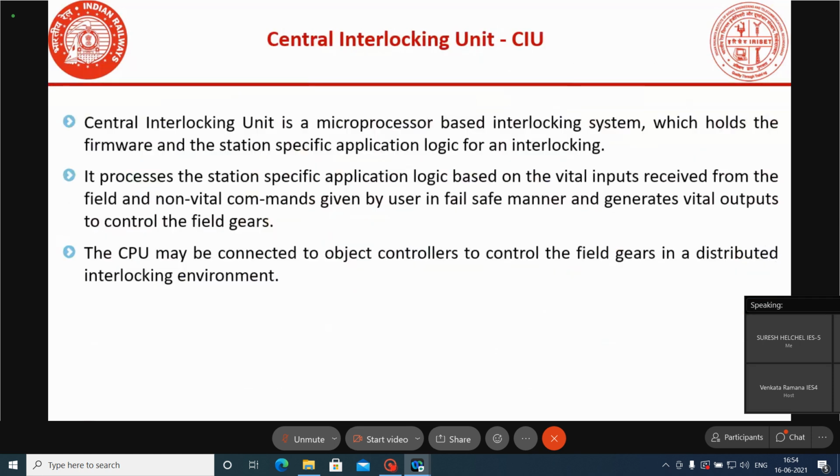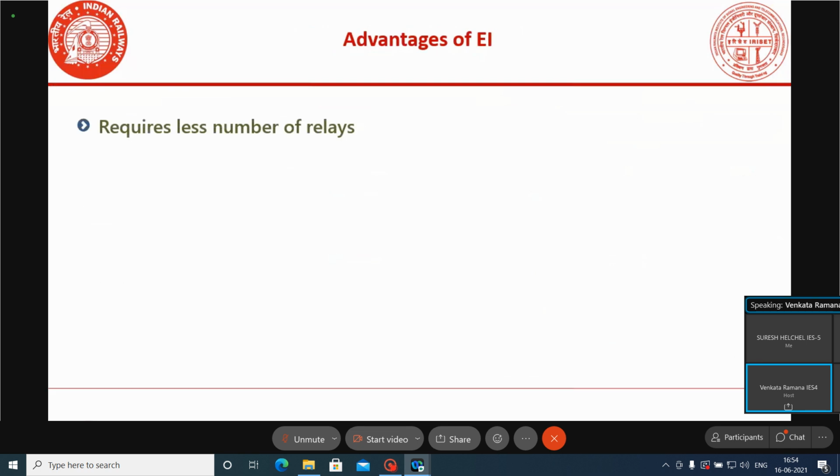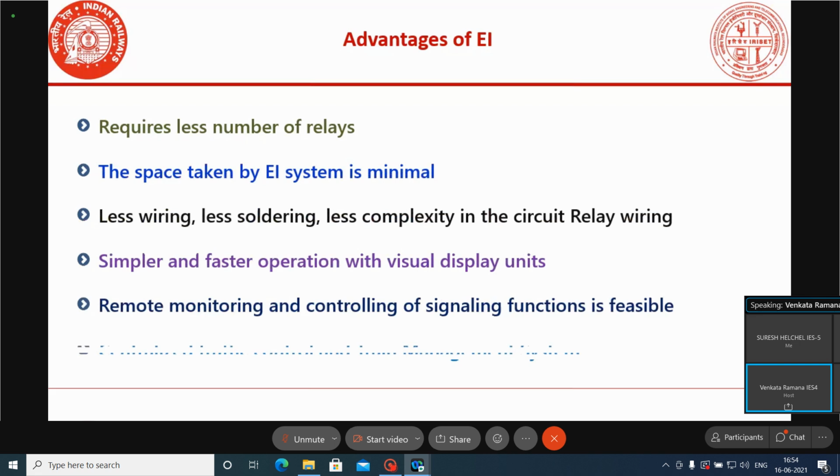And lastly, we'll discuss some advantages of EA. Okay, what are the advantages of EA? Normally, EA system requires a less number of relays. Anyhow, we'll do one thing. We'll discuss these advantages tomorrow. Okay, we'll close the session here.